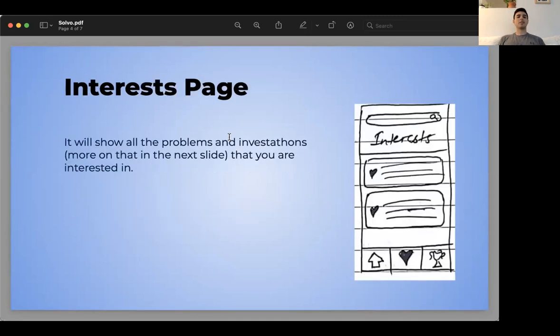On the interest page, that is where users can add the problems they are interested in, that really captivated their attention. Maybe, for example, you're interested in that Slack bot to order your pizza, and so you add it to your interests, or your favorites, in this case, we can also call it that. And that's where you will see the problems that really grabbed your attention.